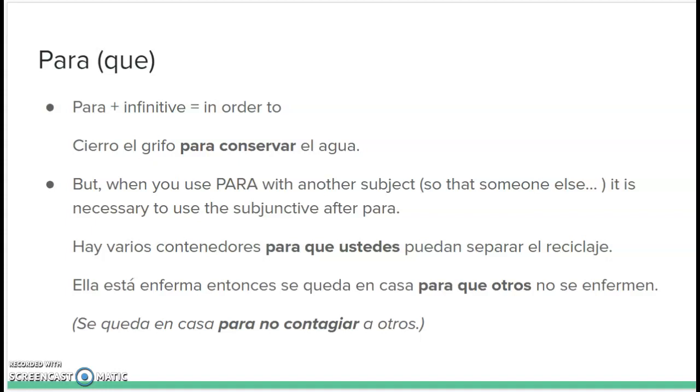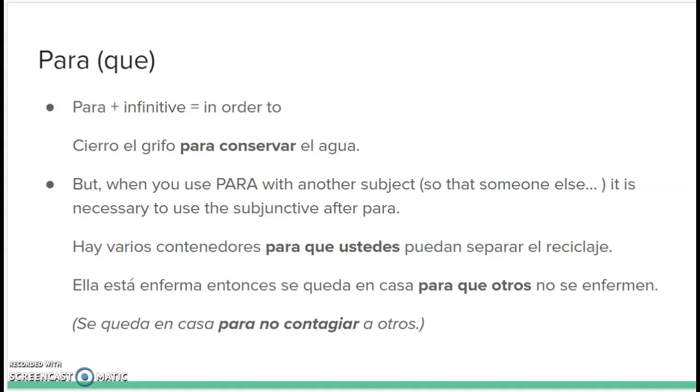It's more clear here in this second set of examples. Ella está enferma, entonces se queda en casa para que otros no se enfermen. So she is sick, but she's staying at home so that others do not get sick. So she is doing it for others.